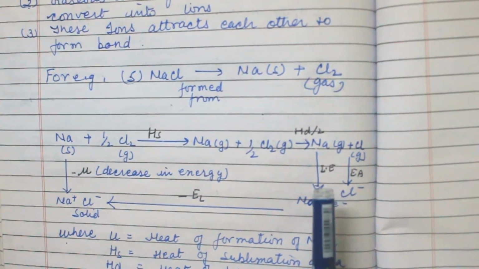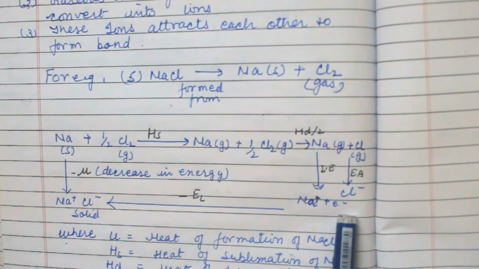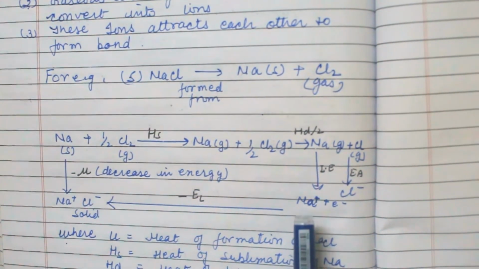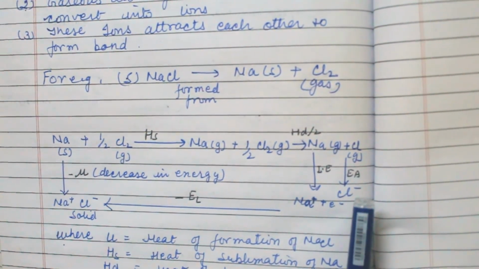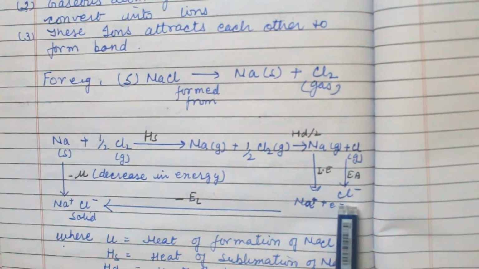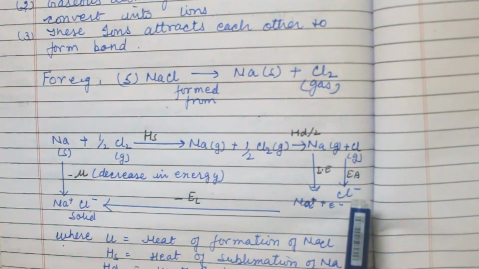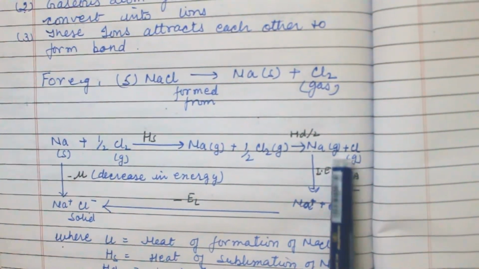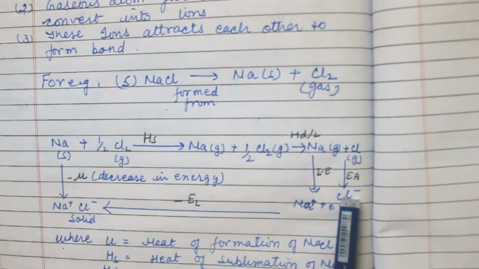Now the Na forms ions by having ionization energy. The ionization energy is what? To remove the electron from the atom. When the electron departs from the atom, it changes into ion. And here the chlorine has electron affinity to change into ion, because the gas has the ions, then it has changed its state. Electron affinity means to add the electron.